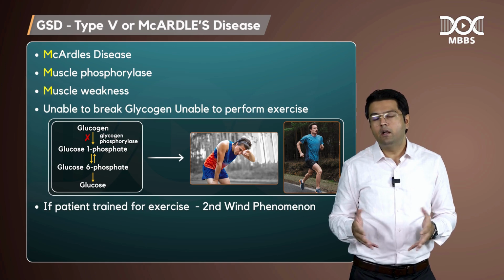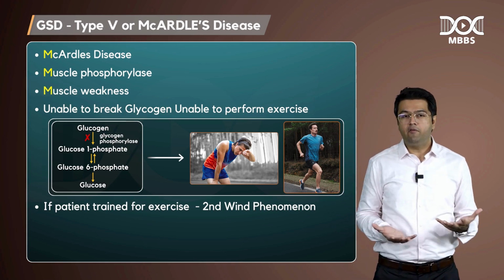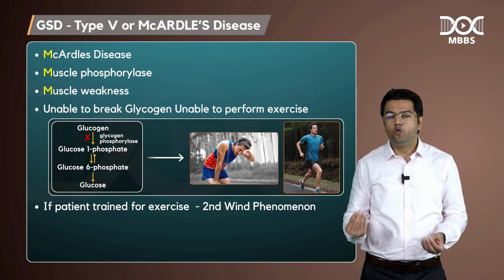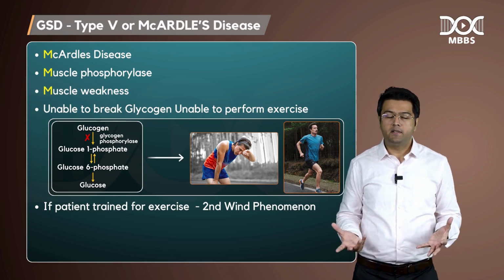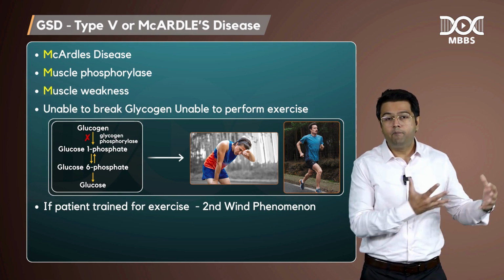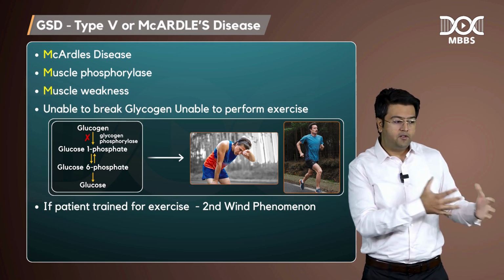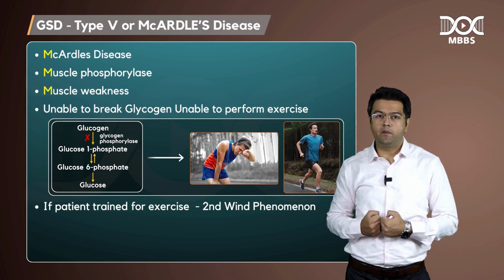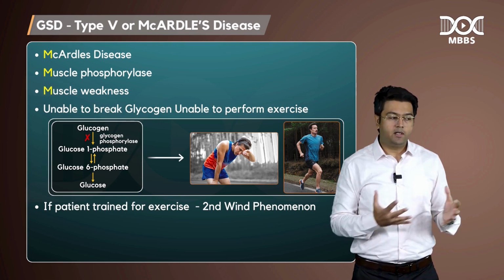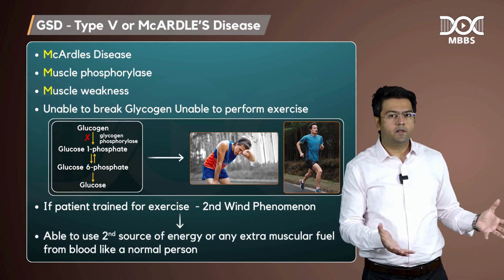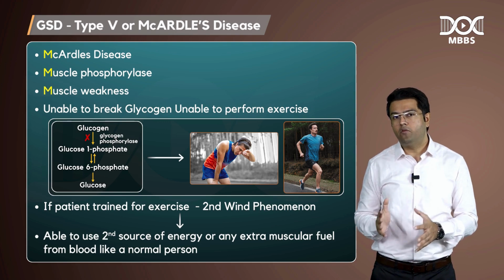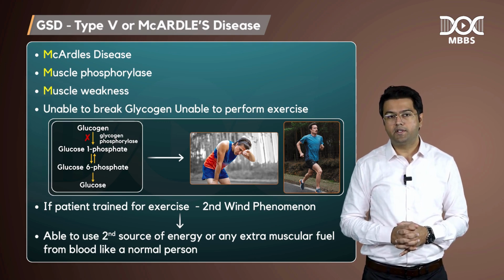What is the second wind phenomenon? When we exercise, even a normal person, after a few minutes of exercise a metabolic shift occurs. So instead of muscle glycogen, we are able to use the fuel from the blood, that is fatty acids, and I can use glucose from the blood as a source of energy. These patients are able to use the second source of energy just like a normal person if they are trained to do so, that is, training of the muscles. So the second wind phenomenon in McArdle's disease is present.